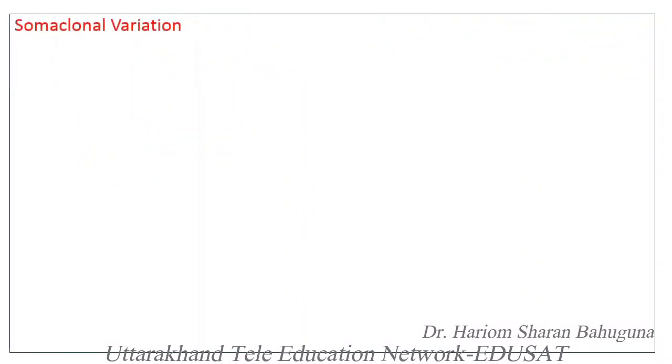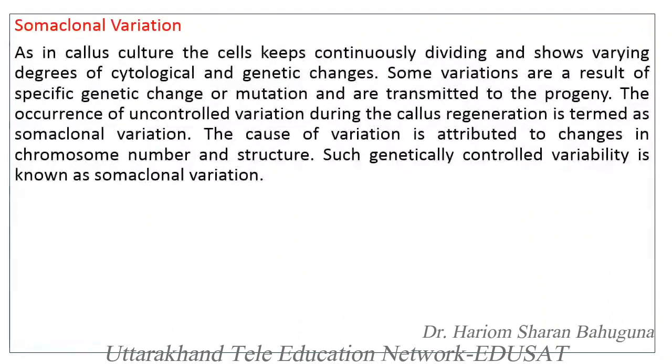Now, what is somaclonal variation? In callus culture, these callus cells are continuously cultured in nutrient media, and due to continuous division of cells, some genetic changes may occur.